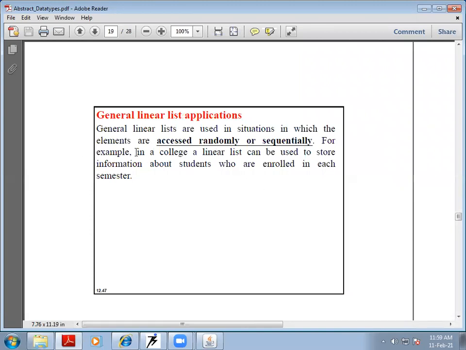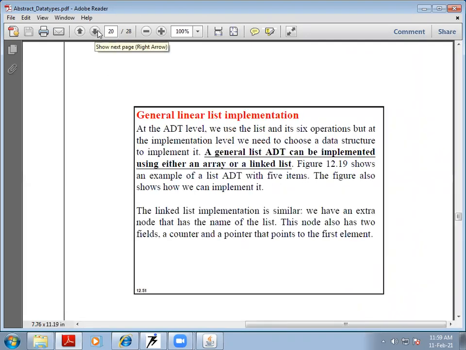A list has many different applications, like accessing elements randomly. We can randomly access an element using the retrieve function, or we can sequentially access the elements using the traverse function. And a list can be implemented in the form of arrays or using a linked list.